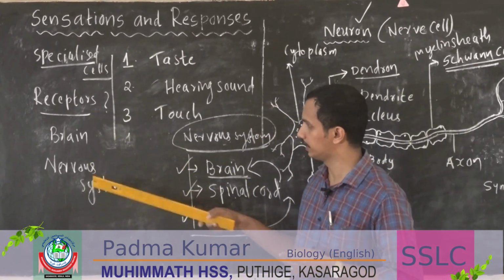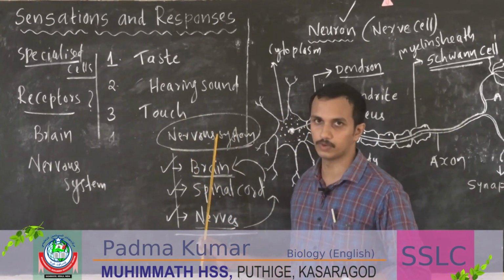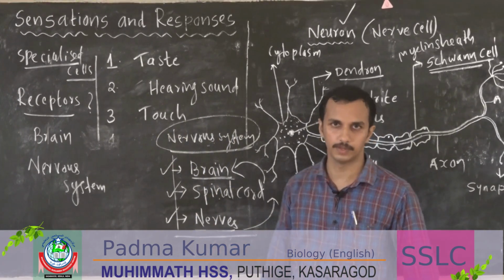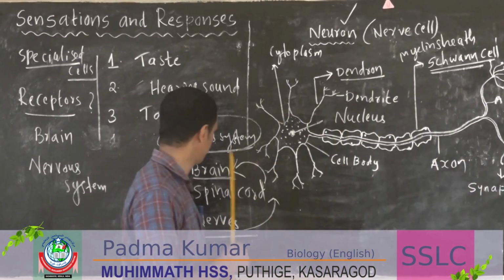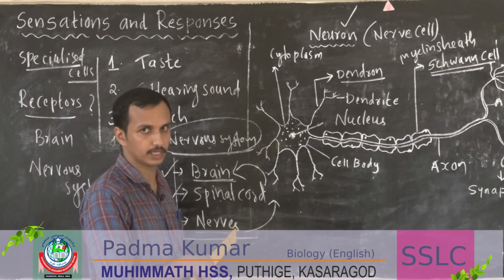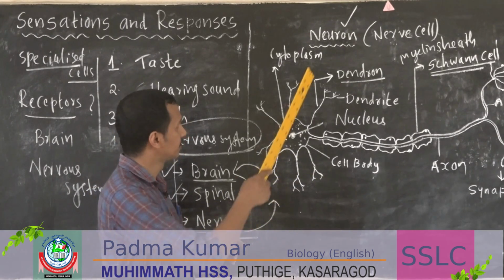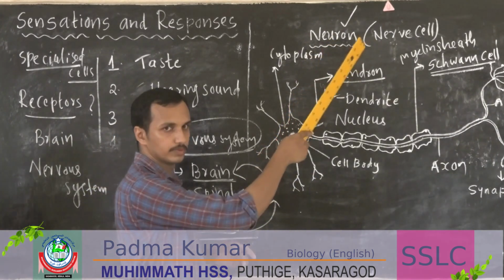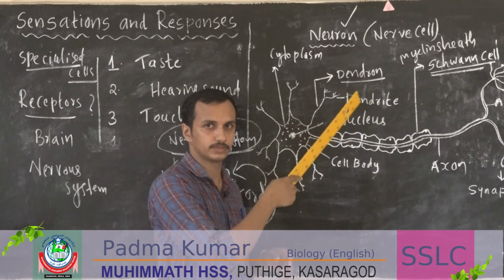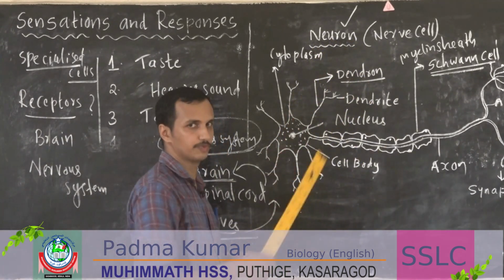Then we already said that there is a system present in our body called the nerve system. What are the parts of the nerve system? Brain, spinal cord, then nerves. Nerves can be classified in different ways; we can discuss that later. Then nerve cell, we discussed the structure and parts of a nerve cell.